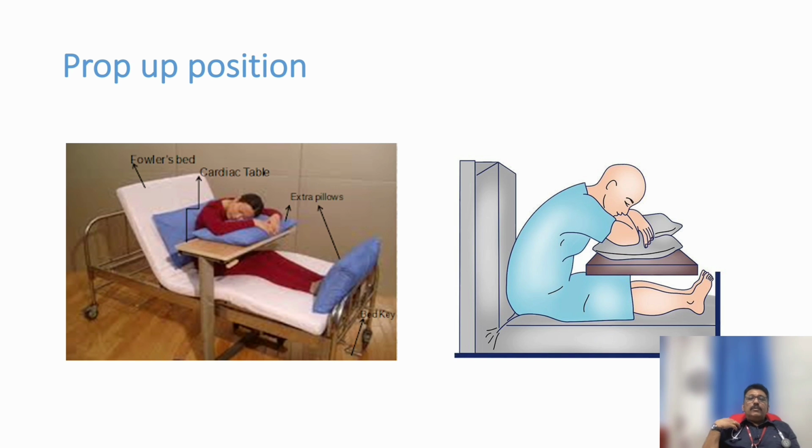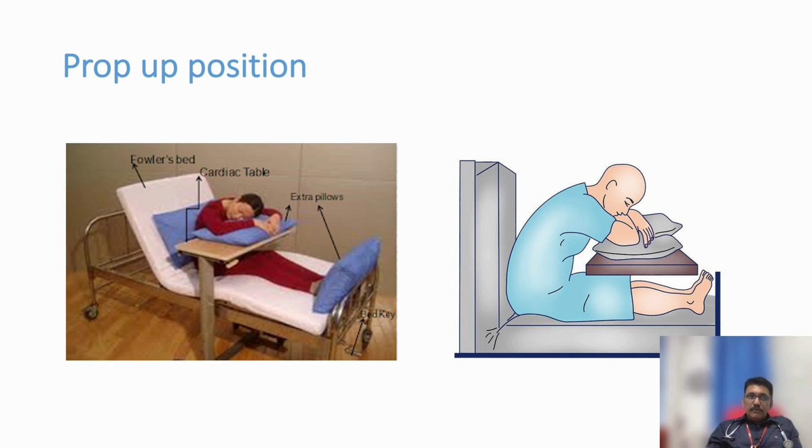Now, when the patient comes to the emergency room, always try to keep the patient in a propped up position. That is very, very important. You can see the posterior part of the lung is completely relieved. It is not restricted. The movement of the posterior part of the lung is not restricted here, so the movement can be easy.